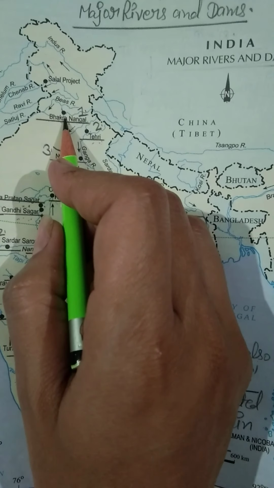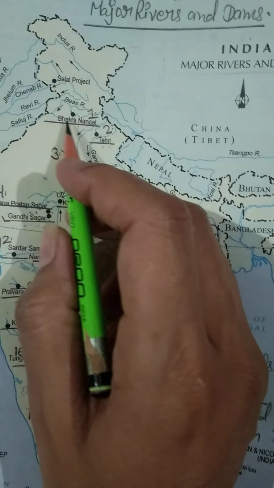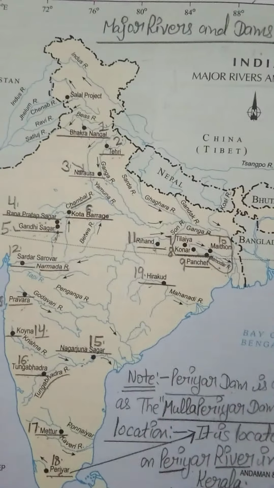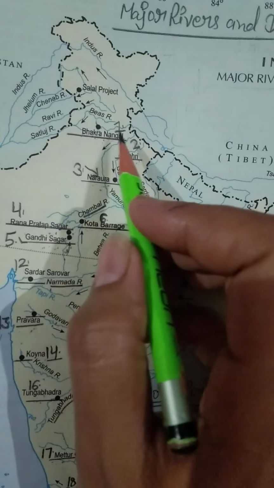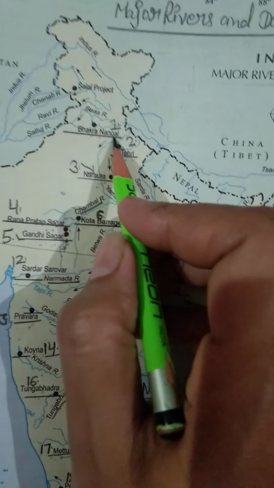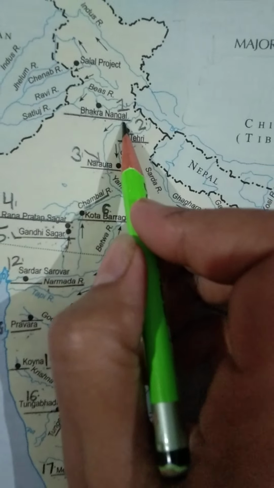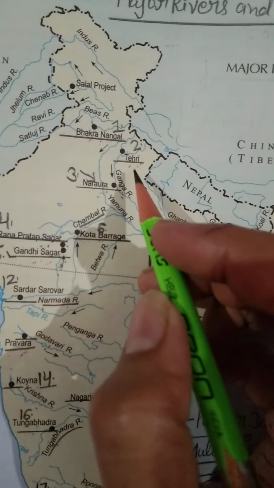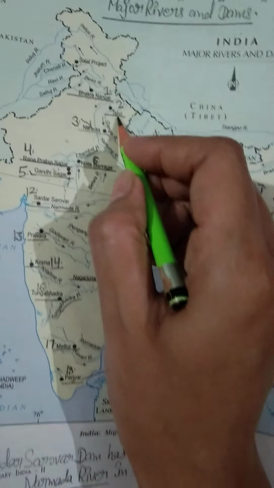Many times students think that it's a single dam, but let me tell you that this dam has two branches. One is Bhakra and the second is Nangal. But collectively it is known as Bhakra Nangal dam. Bhakra dam is located in Himachal Pradesh and Nangal dam is located in Punjab. Now number 2 we have Tehri dam, and Tehri dam has been built across the Ganga river.